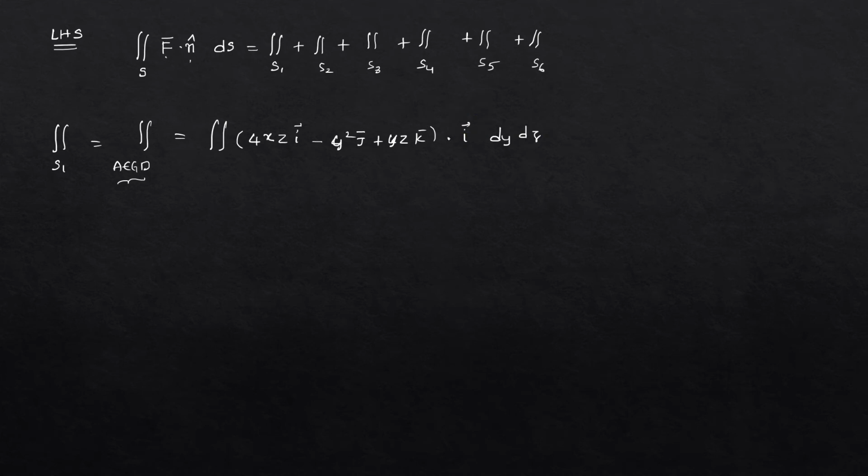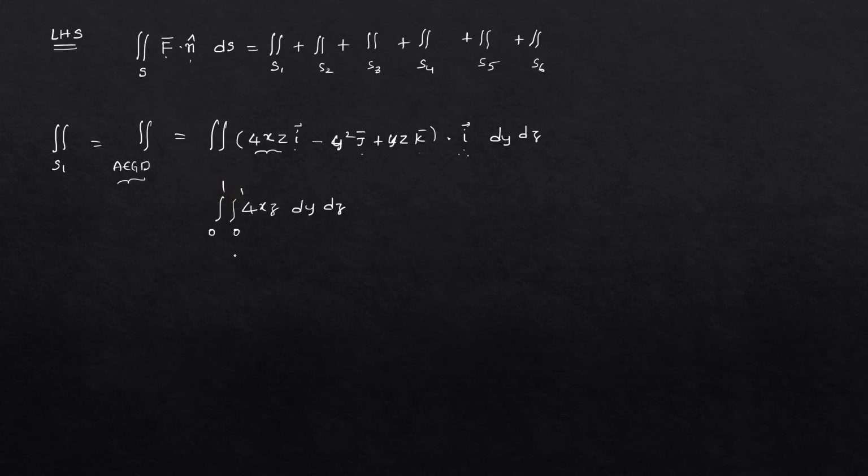Since it is a dot product, we will be getting only the I bar terms. That means 4xz I bar into I bar will be only 4xz. J bar into I bar will be 0, k bar into I bar will be 0. That means you will be getting only 4xz. Double integral dy dz over the limit 0 to 1, over the limit 0 to 1.